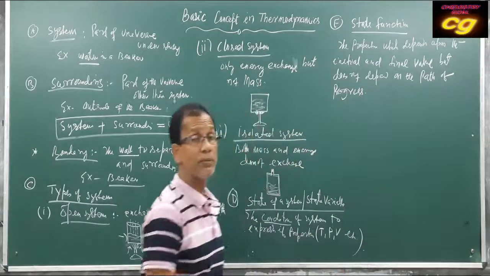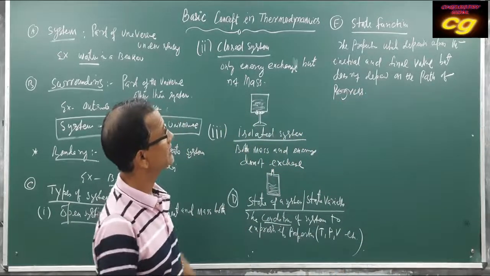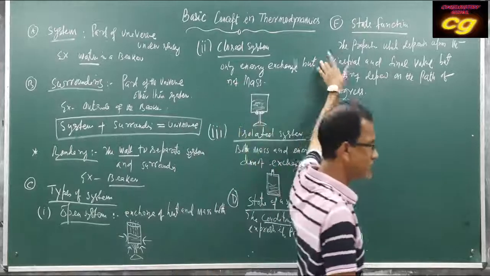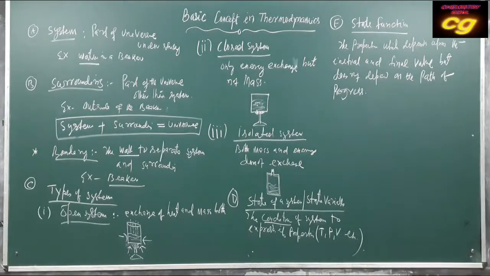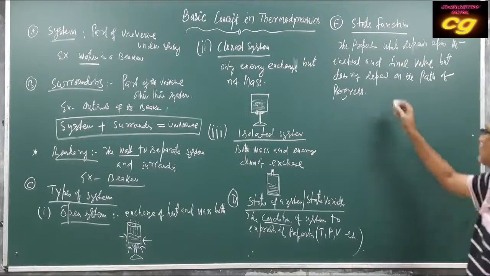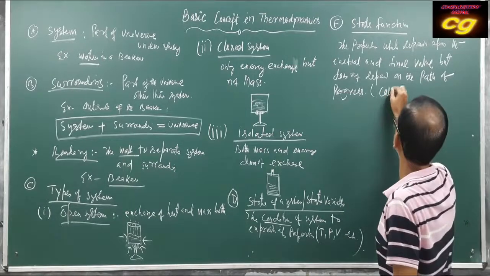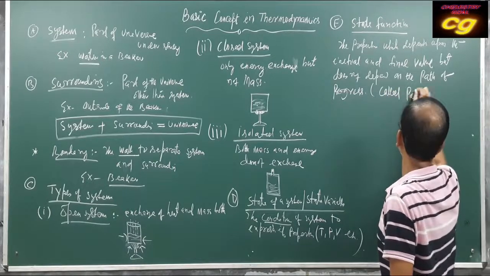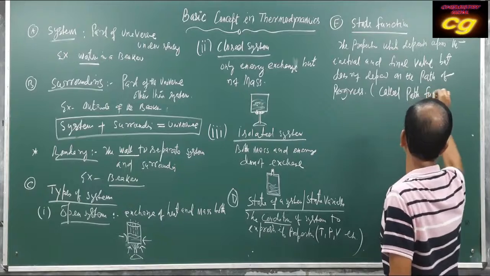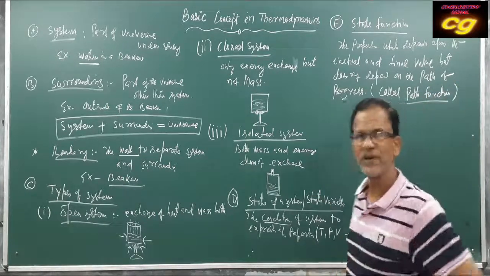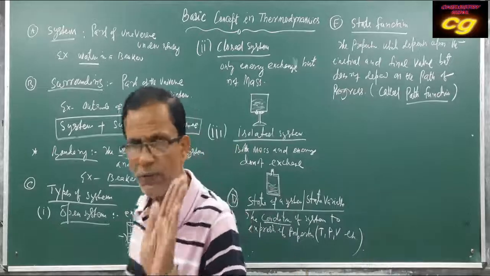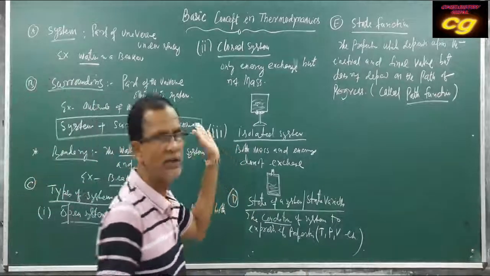That's why it is called a state function, or it is also called what? Path function. Or state function. That means it only depends upon the initial value and final value.